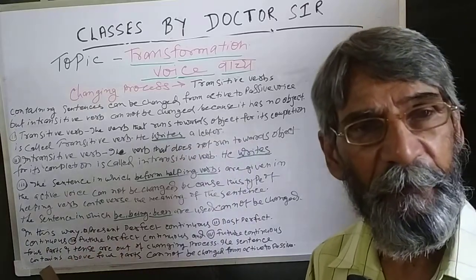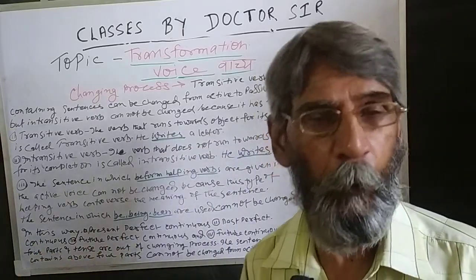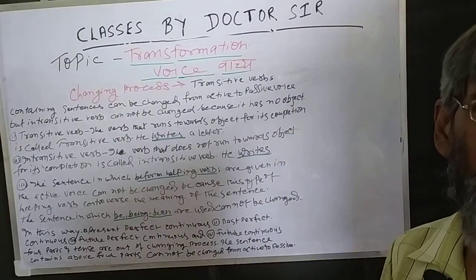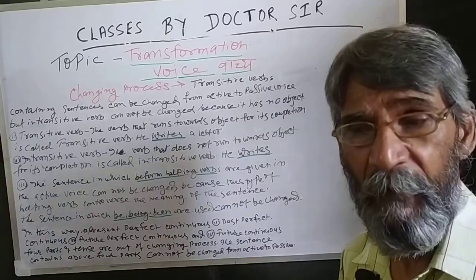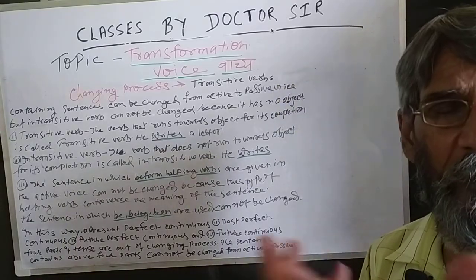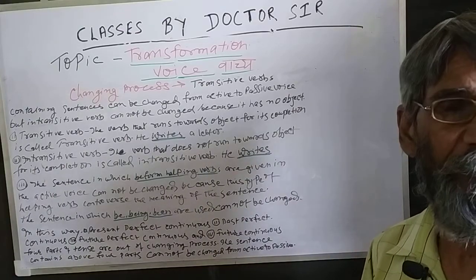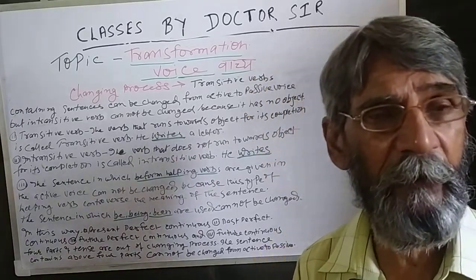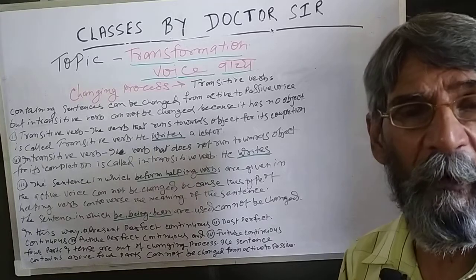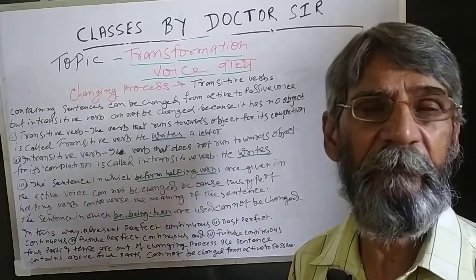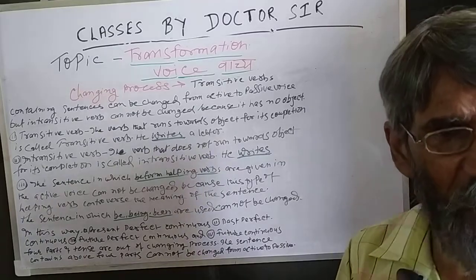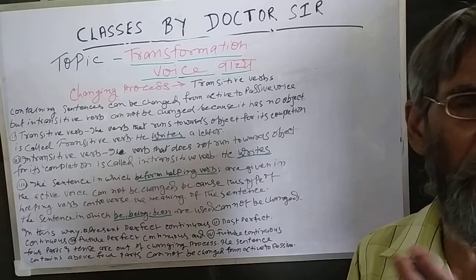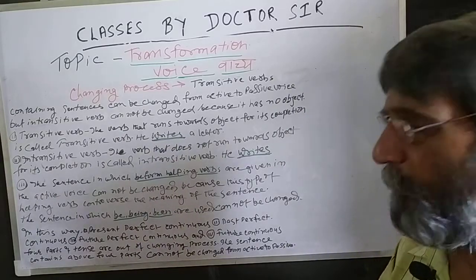The four parts of the sentence cannot be changed. These are out of the changing process from active to passive. If it is mistaken by the students, the question is given, the sentence contains present perfect continuous, and we ask the students to change it into passive voice. Some students will make a mistake. They will try to change this sentence into passive voice. Actually, it will be mistaken by the student and the sentence will be wrong.